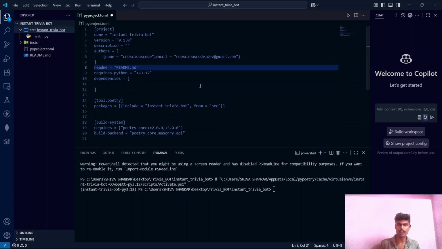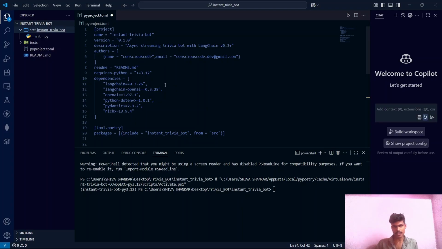And to save time and avoid the installation headaches, I have prepared a pyproject.toml file with all the dependencies we need. I am pasting that code here, guys. You can get this source code from our GitHub repository and the link is in the description. Now let's look at what this pyproject.toml has. We have specified the dependencies we want, like LangChain, OpenAI, python-dotenv. We need pydantic, we need rich. This particular package is, guys, rich. It will style the text inside this terminal, because the outputs for our project we will be seeing in the terminal only, and rich is a package that makes the output of the terminal look beautiful.